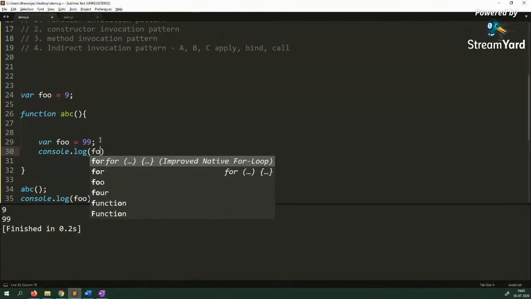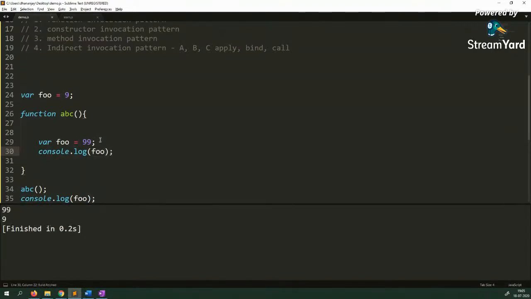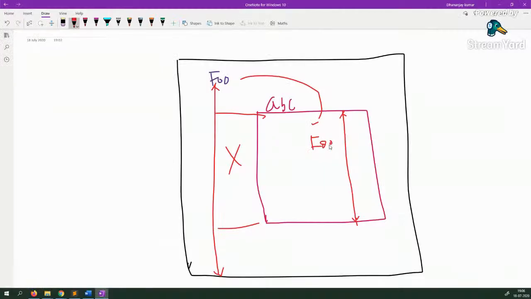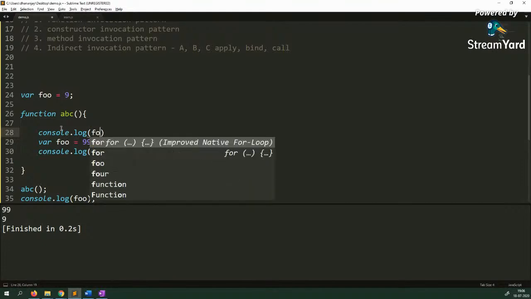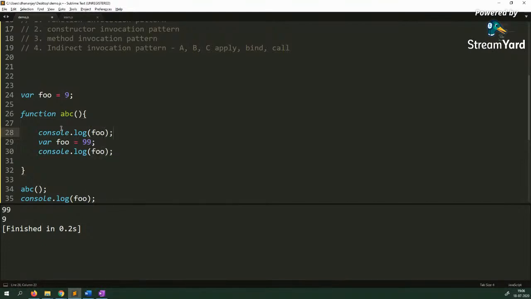console.log foo and run this, you see that for this you are getting 99, as expected, because the value of foo is here 99, and here you are getting 9 because that is expected. These two are different foos. Now the thing is, what if I go here and say, so that is called functional scope, console.log foo. All right. Now, this is where many people get confused.